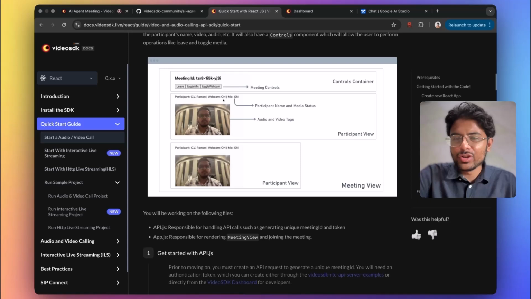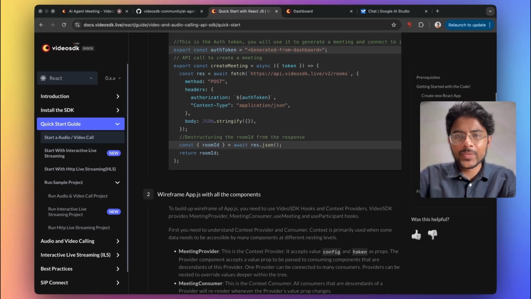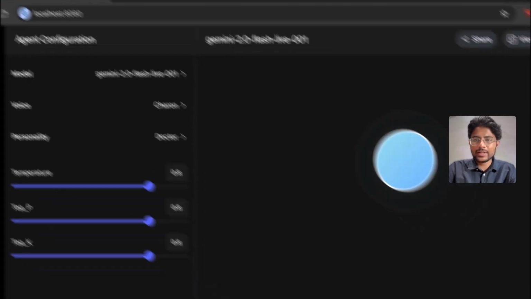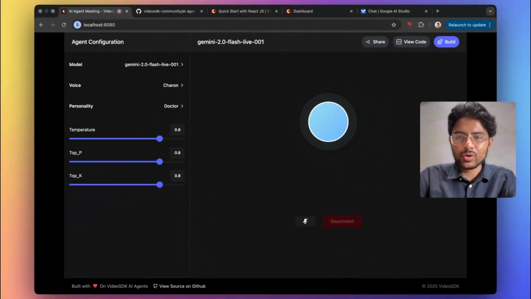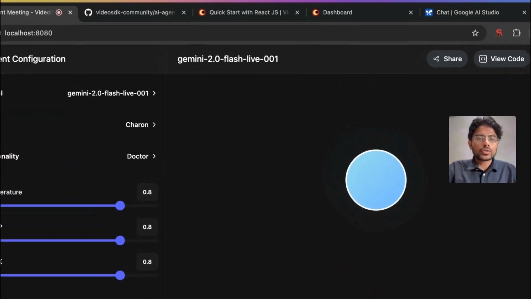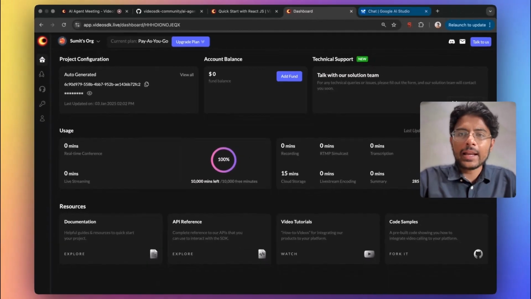In any video conferencing app, we have two kinds of participants: local participant and remote participant. So let's say I'm joining a meeting, so with respect to me, all the other participants are remote participants. So you can easily create a structure of that meeting application using our SDK. So that's what I did here. This session is started on the client side, and then when I click that connect button, I'm just sending those credentials to the server side.